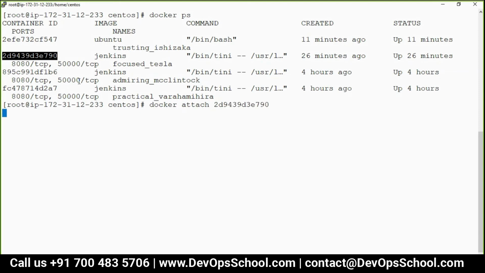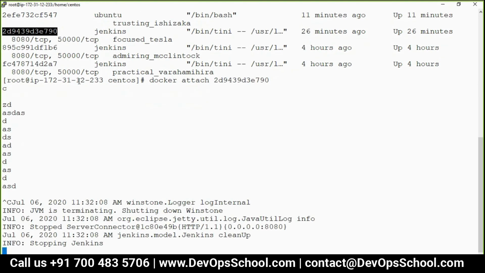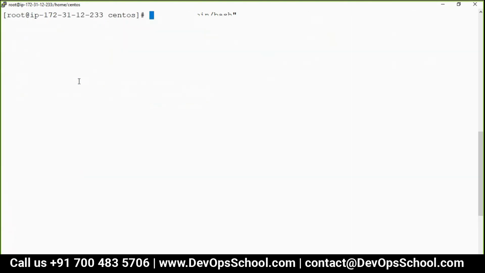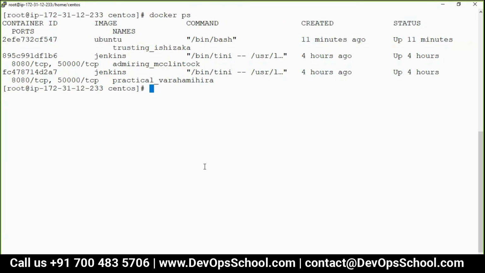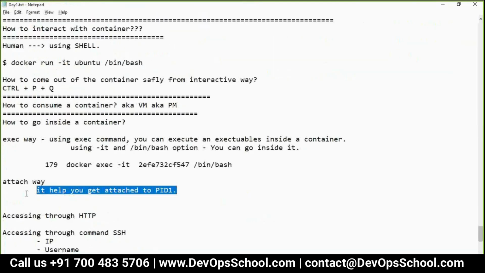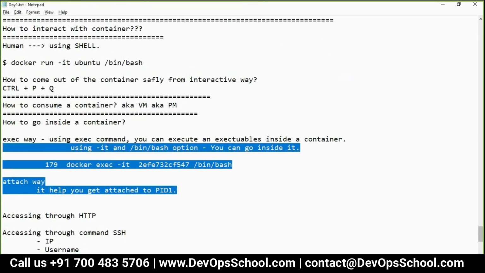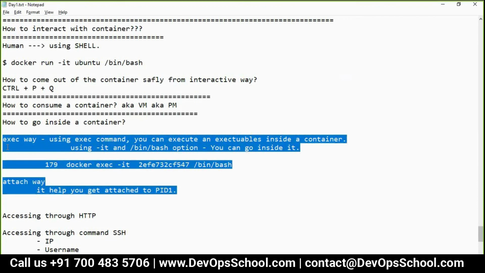And Bintini is the guy who doesn't understand anything about me. So just understand, Control C, and the moment I did the Control C, it gets killed, and you know what will happen. You see, one Jenkins gone. Earlier we had 3 Jenkins, right? So guys, did you understand attach?